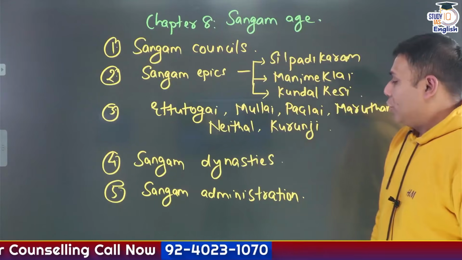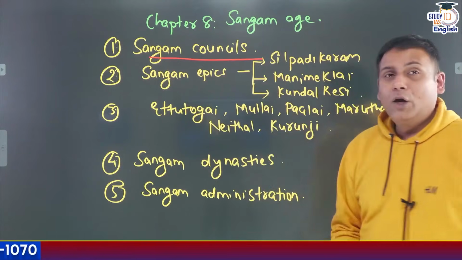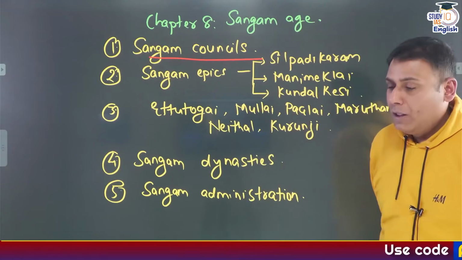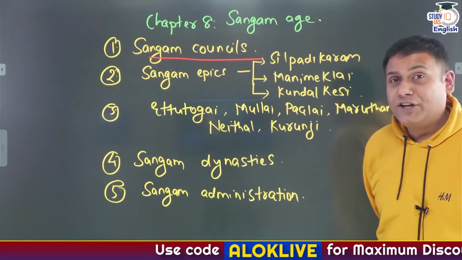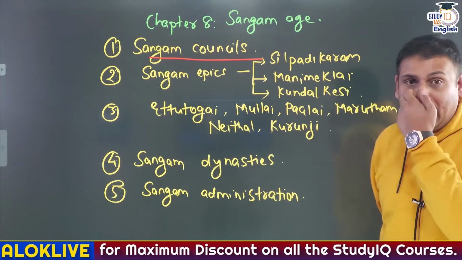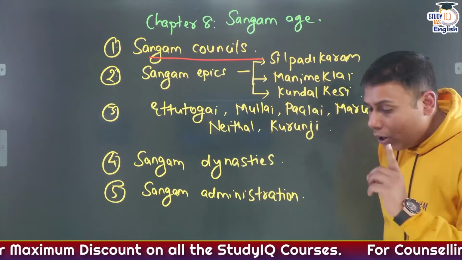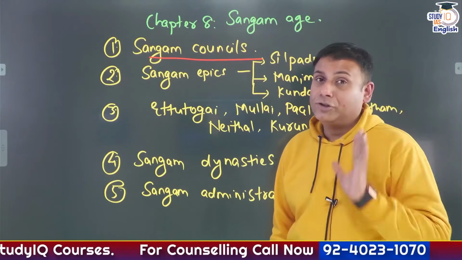In Sangam age, go through important topics such as important Sangam councils. There were 3 Sangam councils that were held. First was held at Old Madurai and presided by Agastya Rishi. Second was held at Kapadapuram and the third one was held at Madurai. All the 3 Sangams were being patronized by Pandyan dynasty rulers.